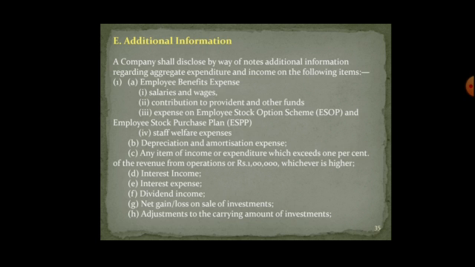Interest income, interest expense, dividend income, net gain or loss on the sale of investment, and adjustment to the carrying amount of investment. Carrying amount of investment means that if we have paid any brokerage to purchase the investment, that is also to be taken into consideration.